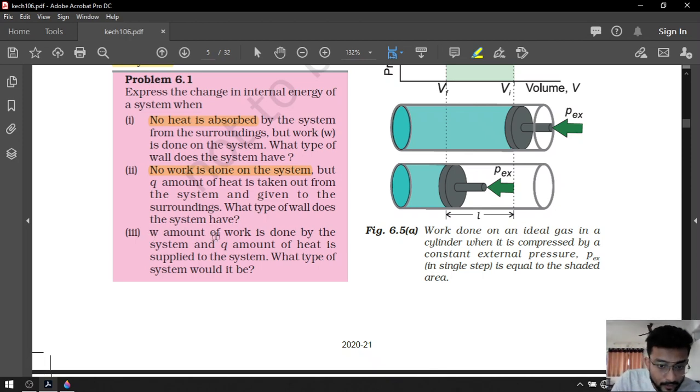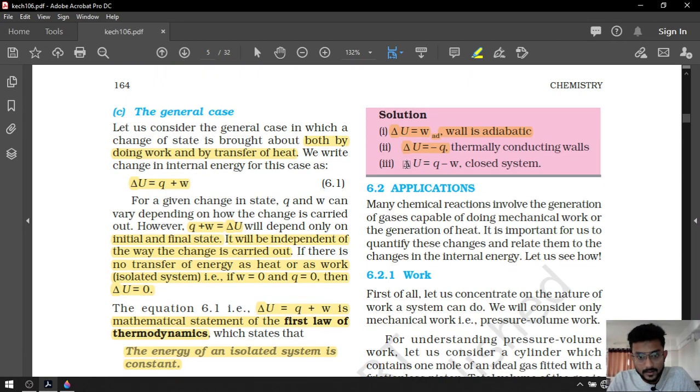A W amount of work is done by the system. By the system. So W will be minus. And Q amount of heat is supplied to the system. So system absorbs Q amount. So Q will be plus, W will be minus. So delta U will be equal to Q minus W. And it is a closed system because exchange of matter is not possible.